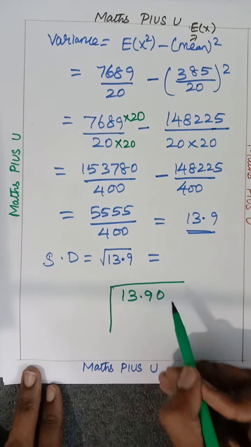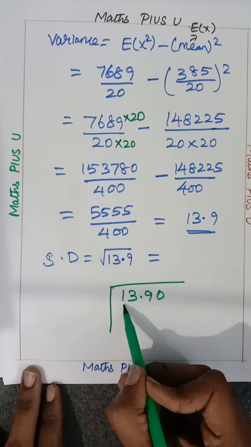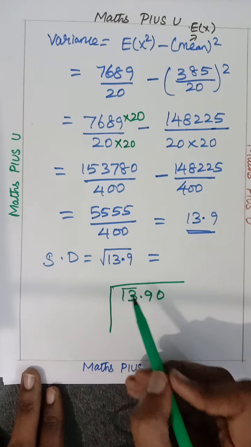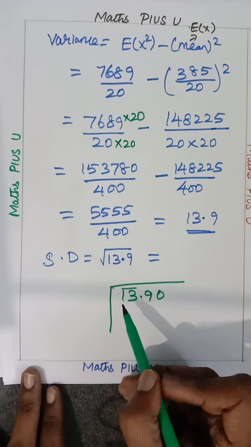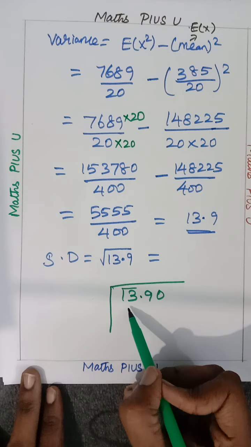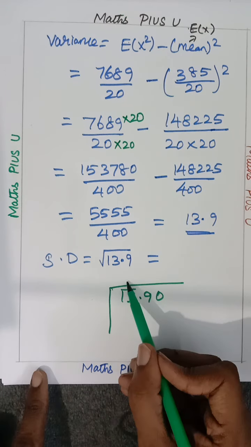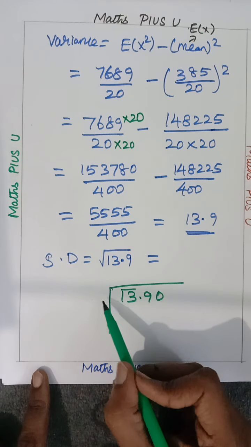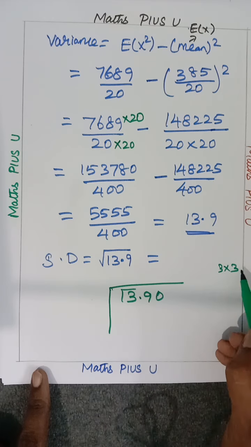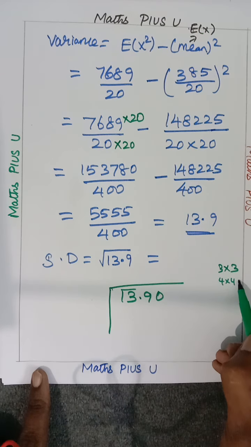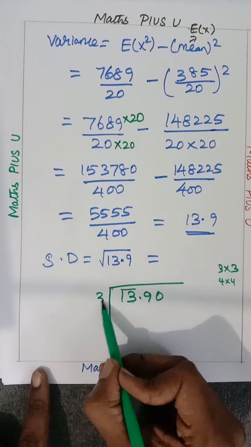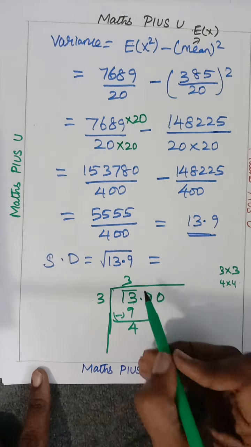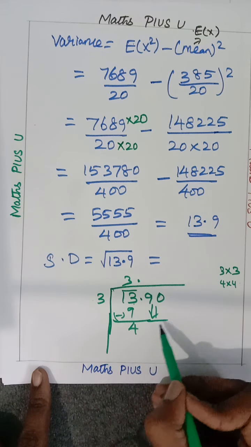Okay, so 13.90. You have to take some numbers which are perfect squares, but it should be closer to 13. For example, 1 one is 1, not very close to 13. 2 twos are 4, not close. 3 threes are 9, I'm not sure whether it is close. 4 fours are 16, and 16 is more than 13. So one has to take 3 threes are 9. Then subtract it, get 4. Keep the decimal, keep this 90.